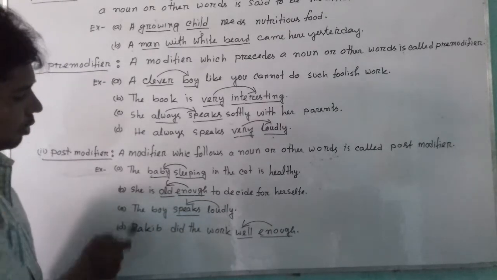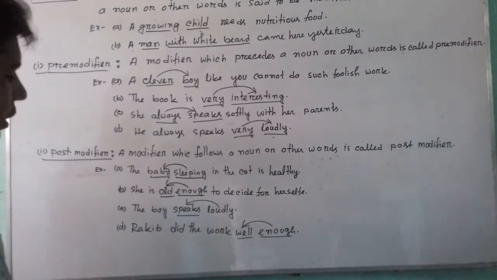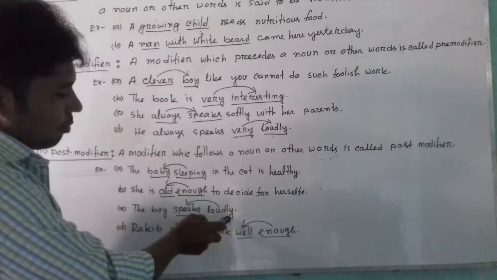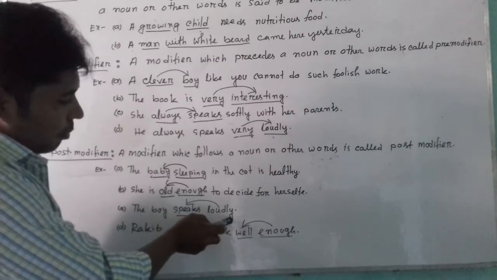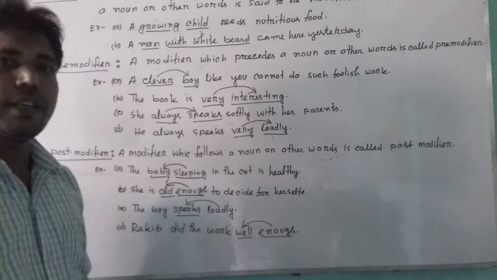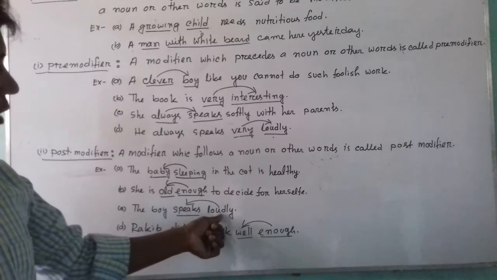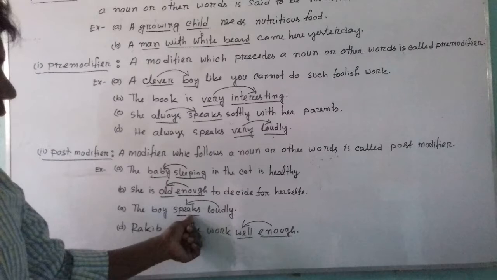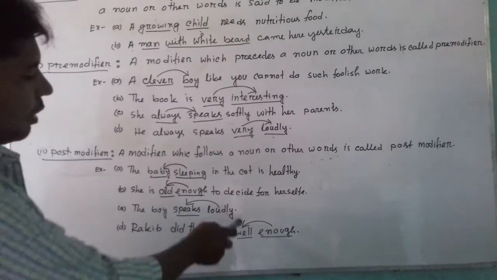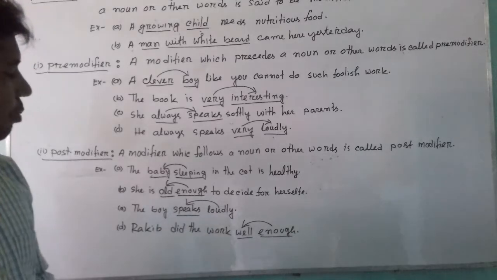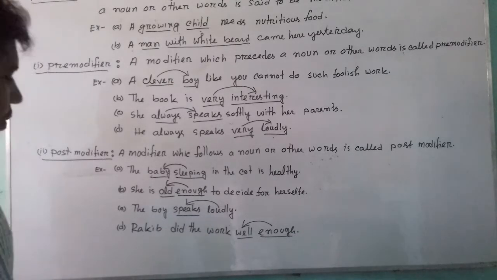The third example: the boy speaks loudly. In this example, speaks is a verb and loudly is an adverb. Here the adverb loudly has been used after the verb, and it is modifying the word speaks. So we can say that loudly has been used as post modifier of verb.